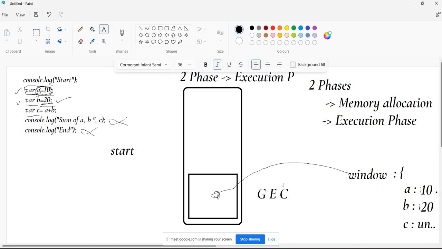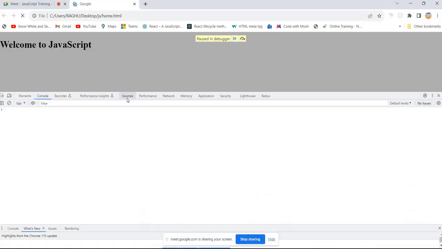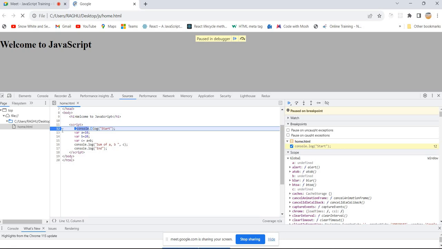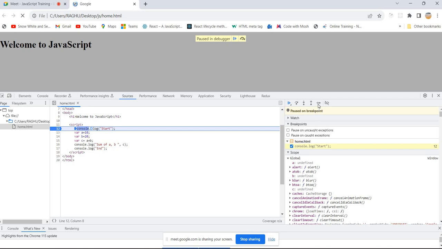Okay. Let's execute these three statements in the browser. Are you ready? Yes, sir. Let's go and execute line by line. Right now we still didn't execute in the browser. Before that, we don't have anything in the console, right? So if I click on this step, what will it do? It will execute console.log start and then stop execution again on line number 13.